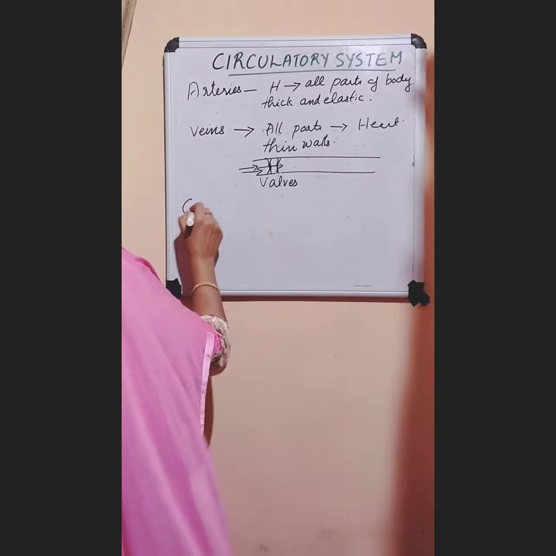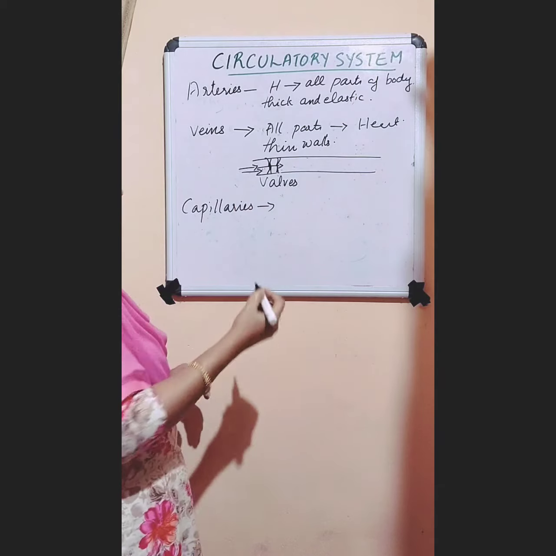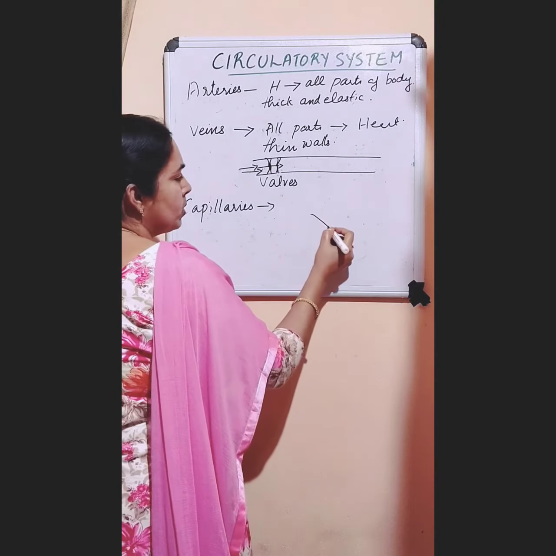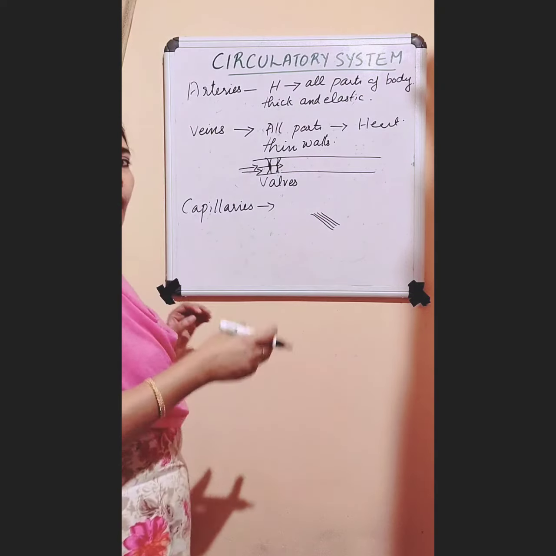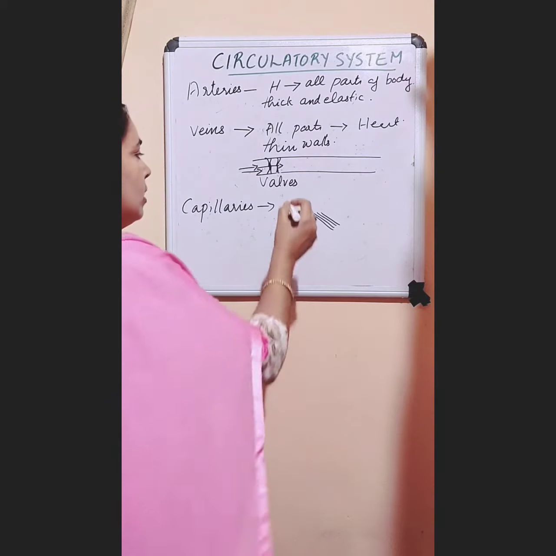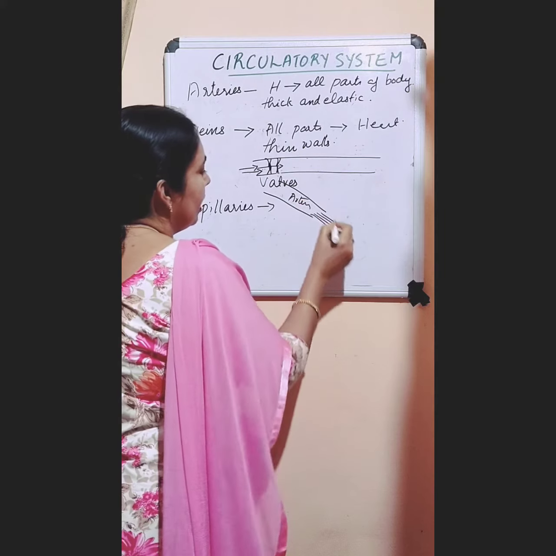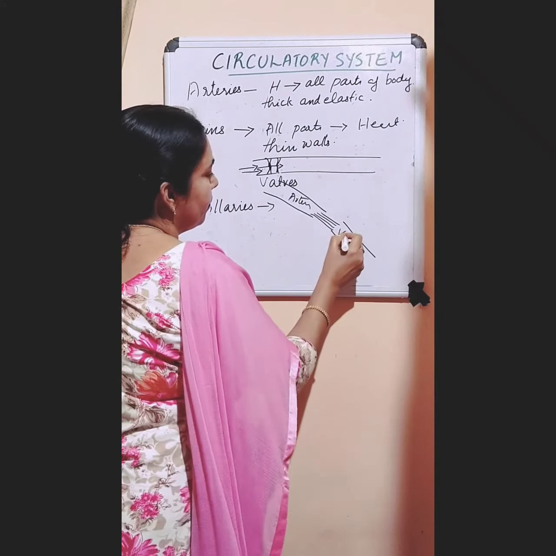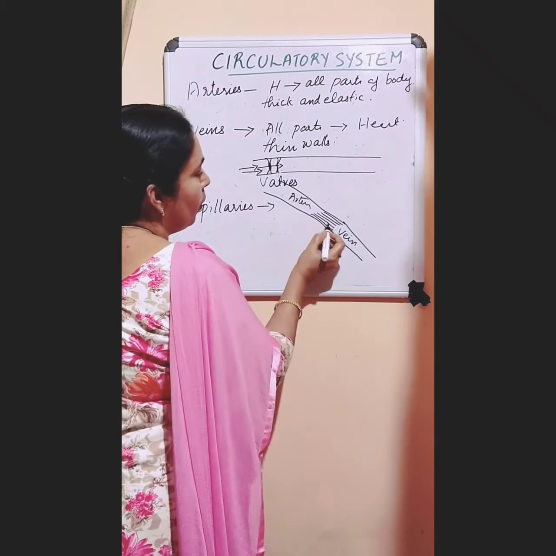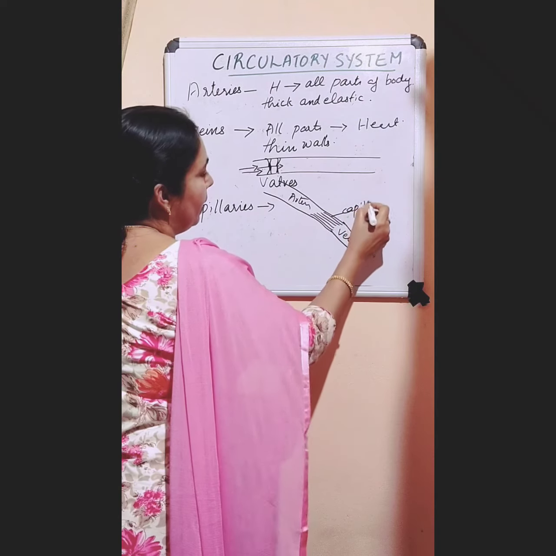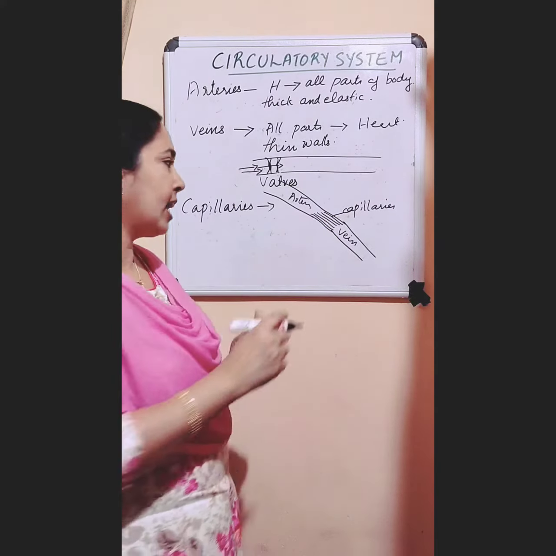Okay. Then the third type of blood vessel is capillaries. These capillaries are narrow tubes that connect arteries to veins. This is one big artery, this is another artery and this is one vein. These arteries are connected to the veins through narrow tubes called capillaries. Capillaries are very narrow tubes and they are thin walled.